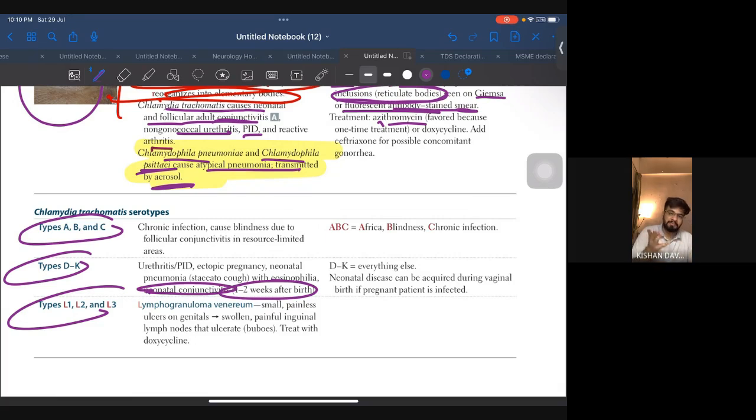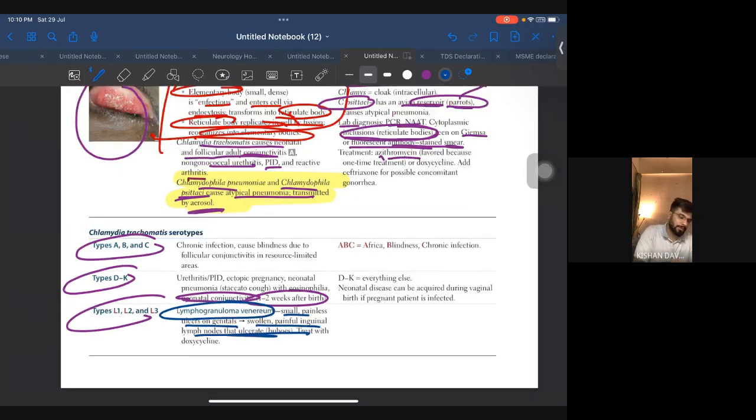So based on the weeks, you have to pick out whether it is chlamydia or gonococcal, because in both of them PID and urethritis occur. So they will ask about conjunctivitis, and based on the number of weeks and days presented, you will decide. Okay. Another important point is lymphogranuloma venereum: small painless ulcers on genitals, and swollen painful inguinal lymph nodes that ulcerate. Okay, so this is what you all need to remember in chlamydia.